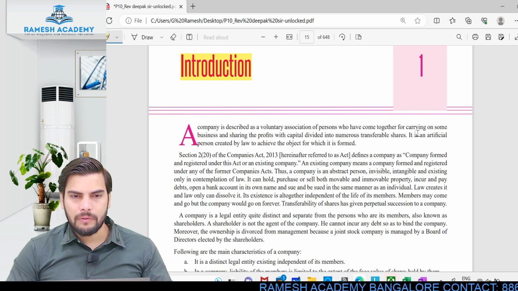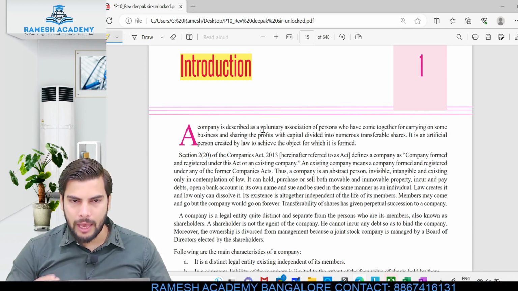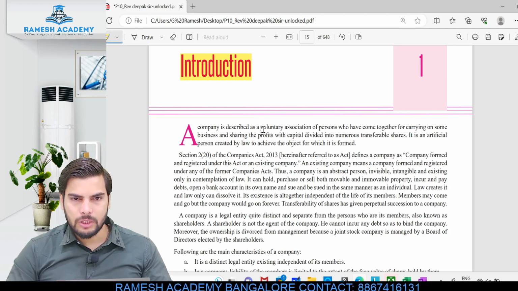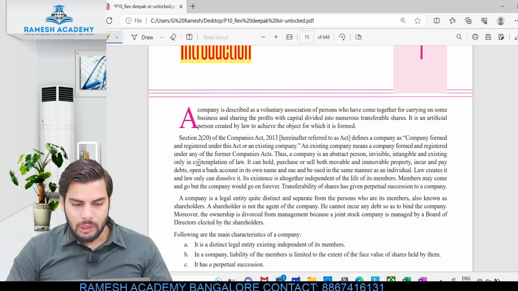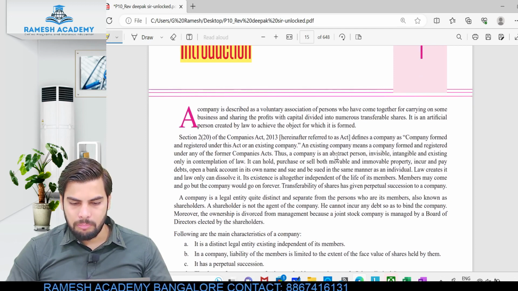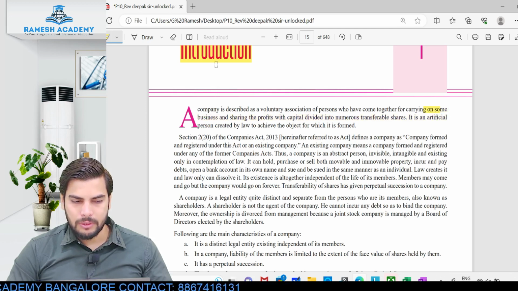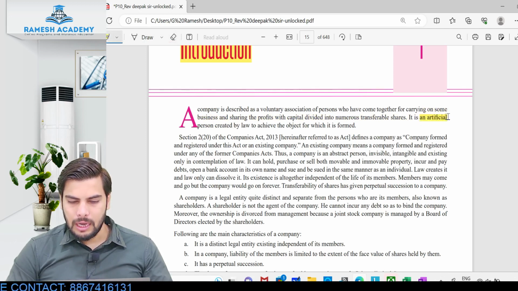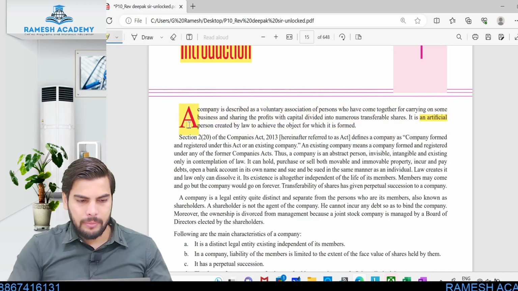So a company is basically a voluntary association of persons who come together to carry on business and share its profits. Before the main definition, always remember, a company is an artificial person created by law.